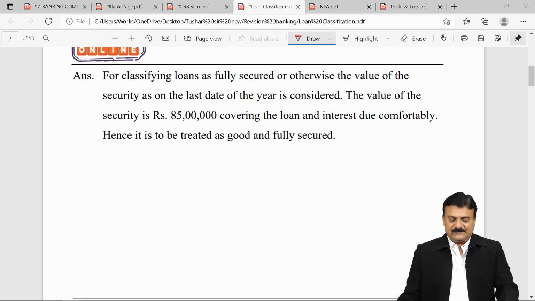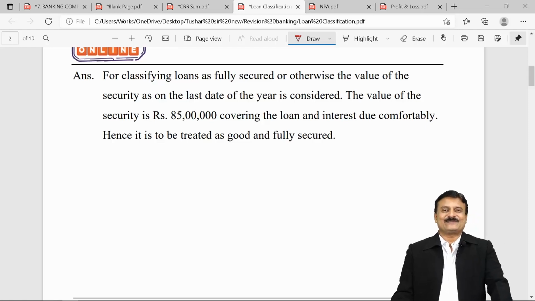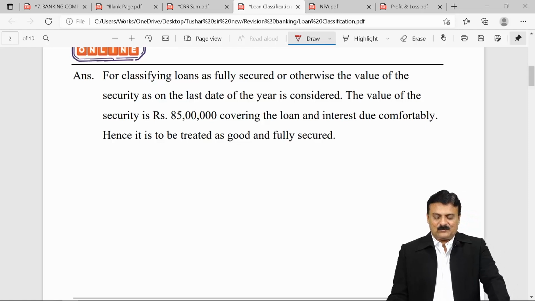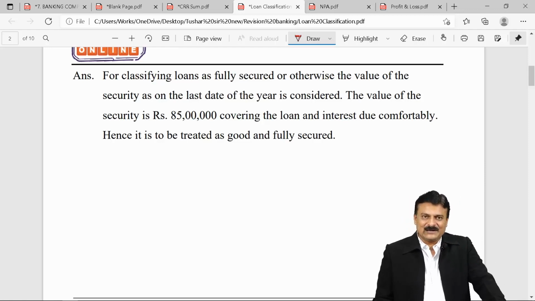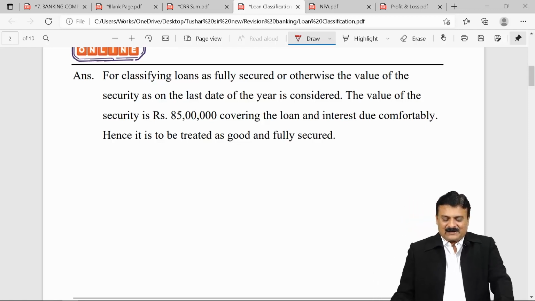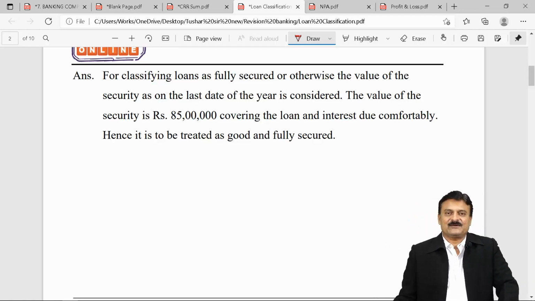The value of security is rupees 85 lakhs, covering the amount of loan and interest due comfortably, because that amount was 50 lakh loan plus 6 months interest at 14% per annum, 3 lakh 50,000, so total 53 lakh 50,000. Hence it is to be treated as good and fully secured. Clear everyone? That was a question on loan classification.